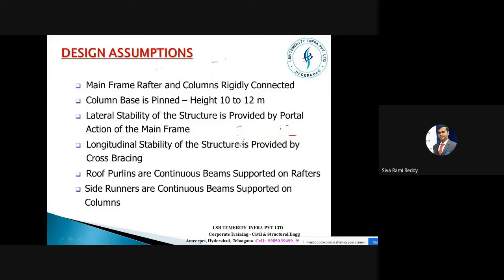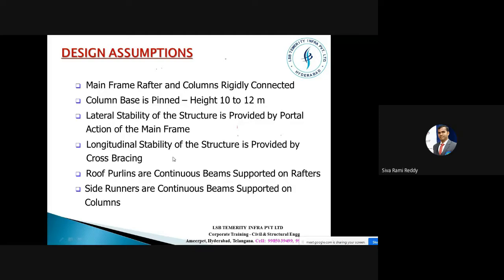Yeah, so what we are saying is we are trying to look into every component of a structure and making sure that those are stable and safe. Right, now it is done. Now just purlins. Roof purlins are continuous beams supported on rafters. So we are assuming that it is acting like a continuous member.